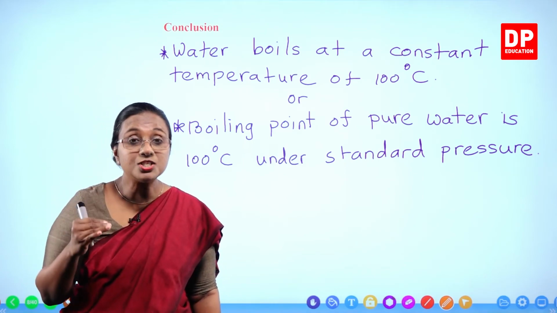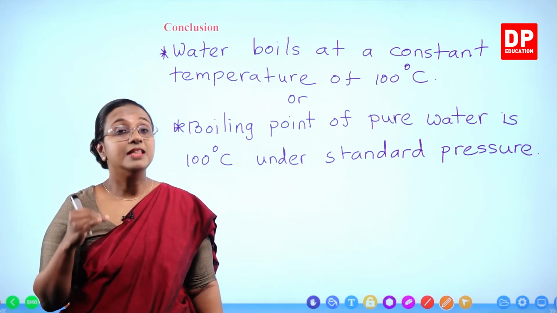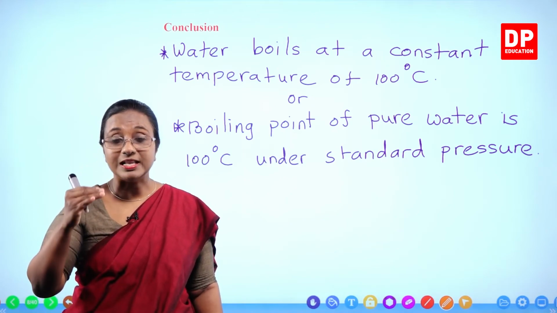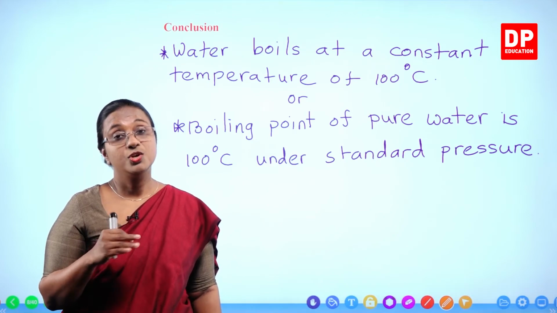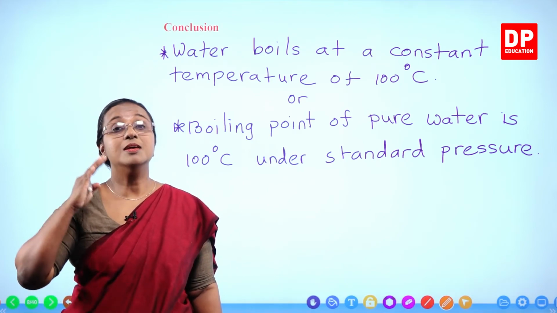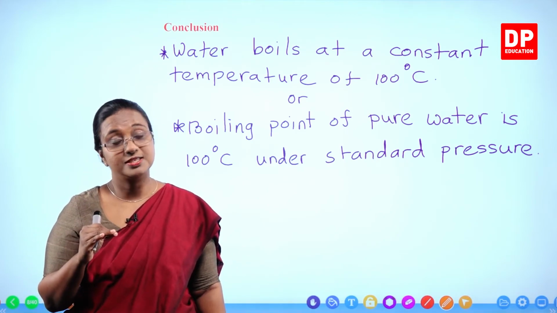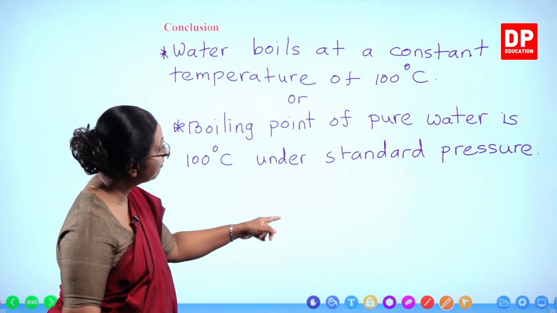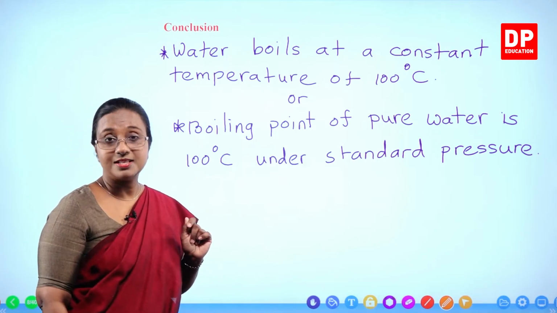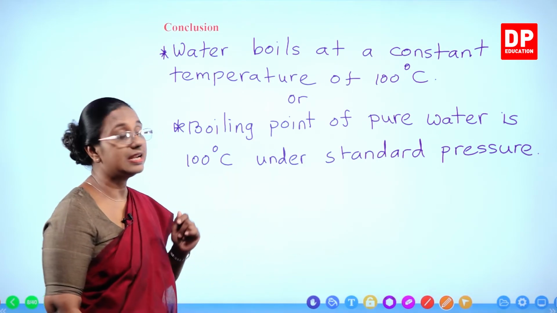But if the pressure decreases, then of course water will boil at a temperature less than 100 degrees Celsius. So when pressure changes, the boiling point also changes. That is why when you state the boiling point, you have to say at standard pressure or under standard pressure.